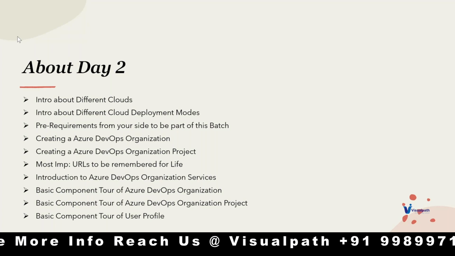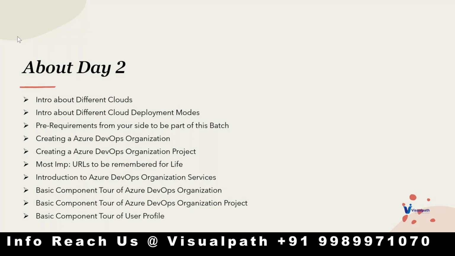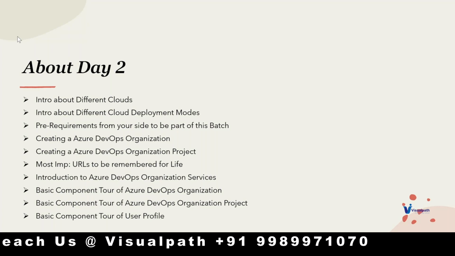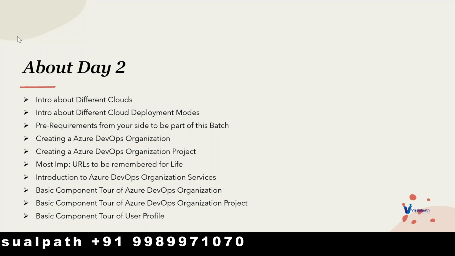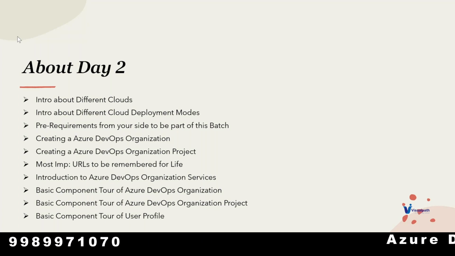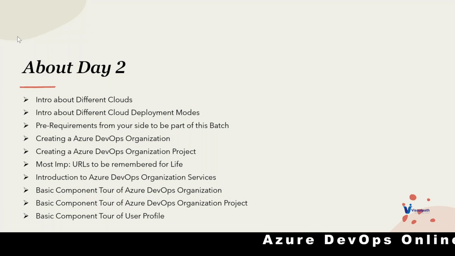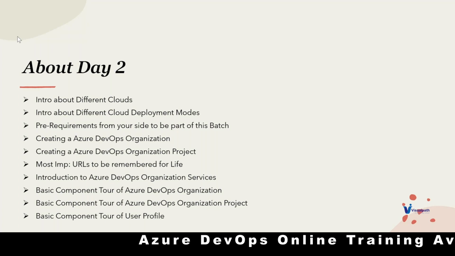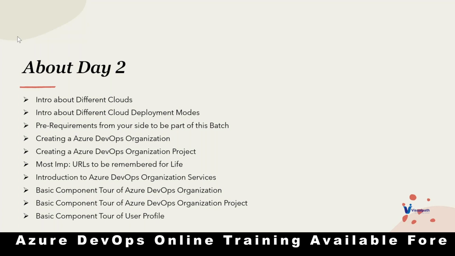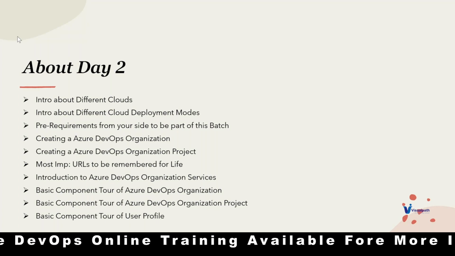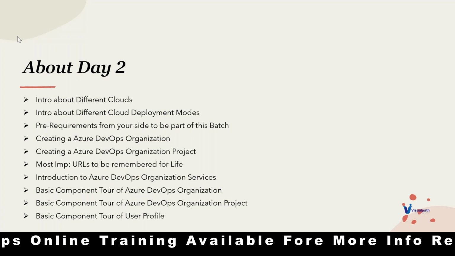Okay. So once we are done with the creation of the organization account and the project, there are a couple of things in terms of URLs to be remembered for life when you want to be part of a DevOps team that specially uses the Azure DevOps portal. So after these things, we are going to get introduced to the services being offered by the Azure DevOps organization. Once those are introduced, we'll be going through the basic component tour of three different criteria.